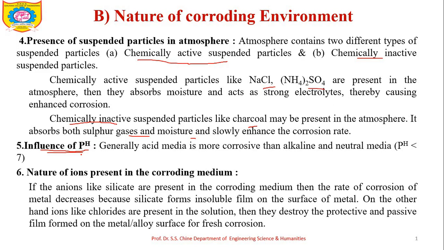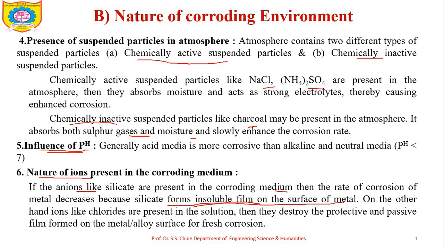The last factor in the nature of the corroding environment is the nature of ions present in the corroding medium. These are ions that are themselves the source of conduction. If anions like silicate are present in the corroding medium, then the rate of corrosion of the metal will decrease. Why? Because silicate forms an insoluble film on the surface of the metal. This insoluble film acts as a protective film, so no further corrosion occurs.